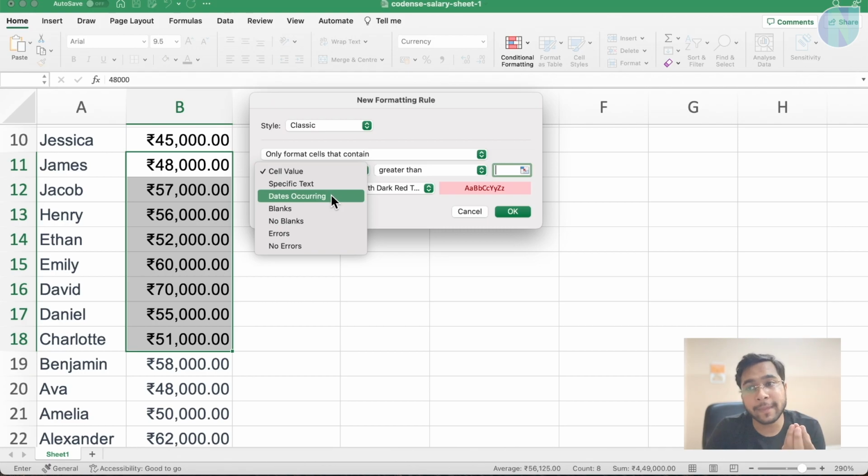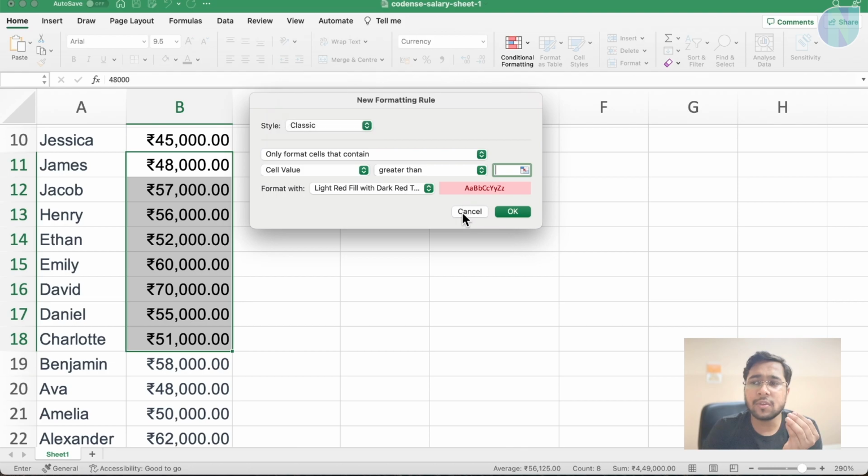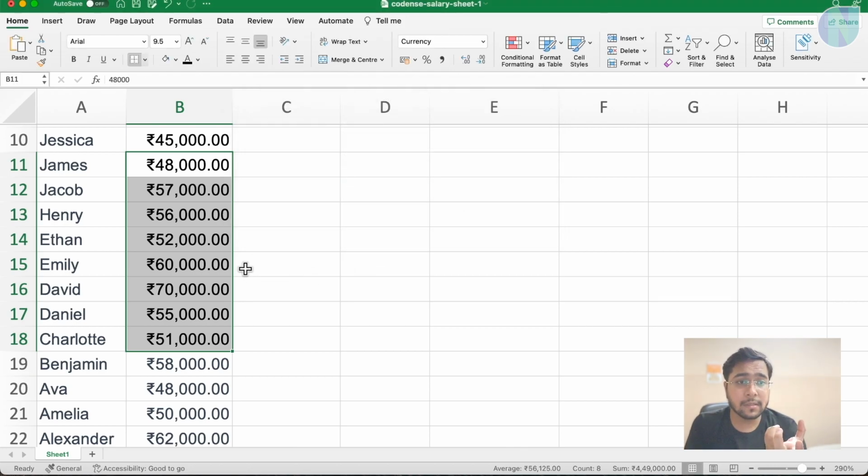Maybe you need to pay the bills or something. It is a complete data management system. Like, if you are managing your house budget or account things, you can put there, "I want to pay my loan," so that date will be red. You just need to open that sheet and see, maybe today or tomorrow, as soon as that date comes, it will change it. Wherever there are blanks, no blanks, error, or something like this, you can set a condition on formatting. If this condition is satisfied, format this cell accordingly.